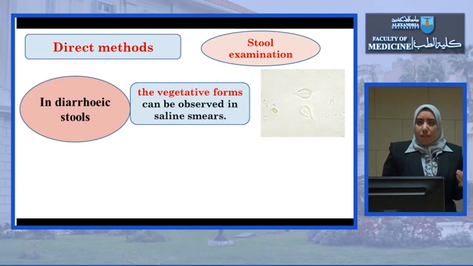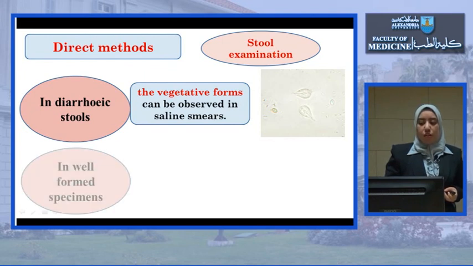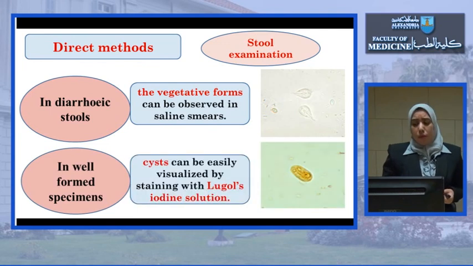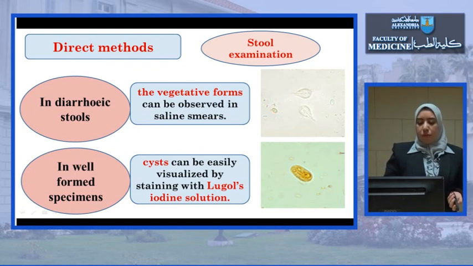If you take a small stool sample, put a drop of saline on it, cover it with a cover slide, and examine it under the microscope, you will see the trophozoite stage, pear-shaped, with 2 nuclei at one pole. Here, it is diarrheic stool. If the stool is well formed, you will find the cyst stage.